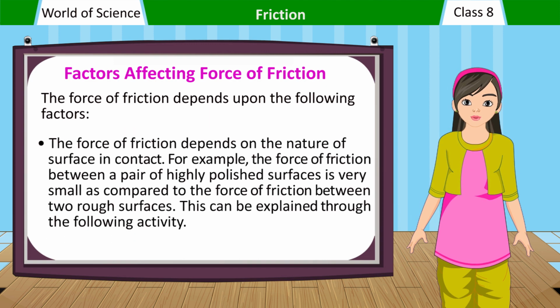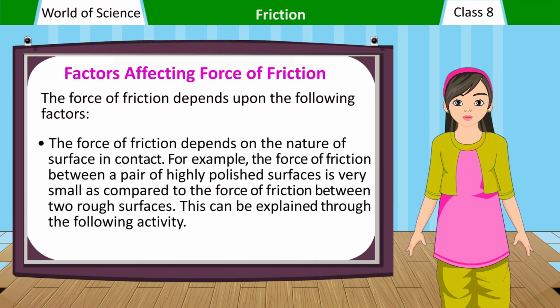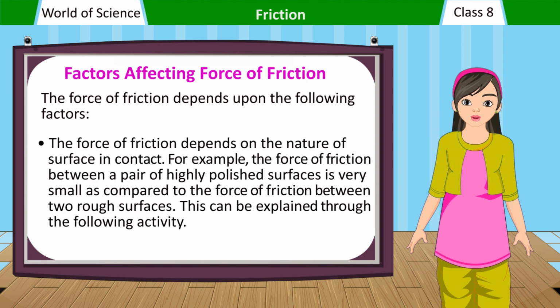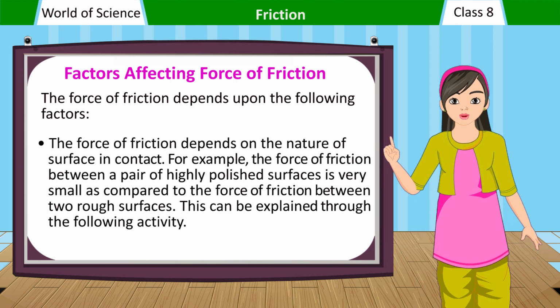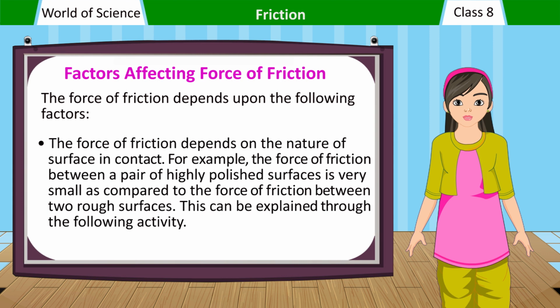The force of friction depends on the nature of the surface in contact. For example, the force of friction between a pair of highly polished surfaces is very small as compared to the force of friction between two rough surfaces. This can be explained through the following activity.